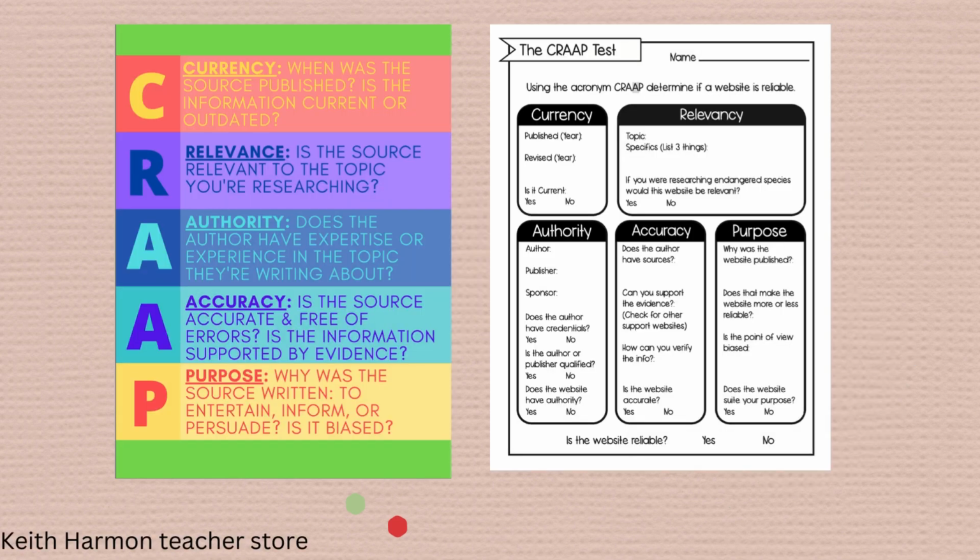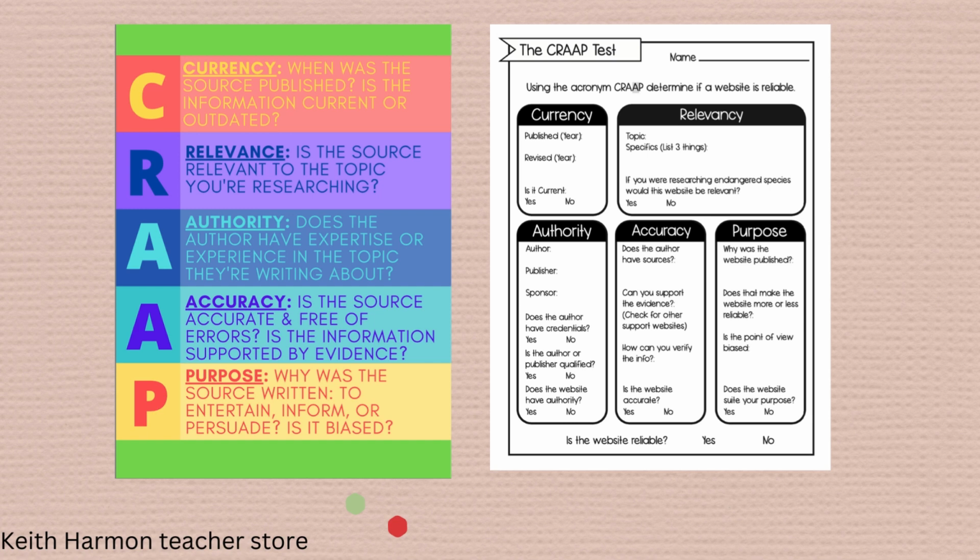Once they went through a couple, I then introduced them to the CRAP test as an acronym to help them determine the reliability of a source when looking online. We talked about the currency, relevance, authority, accuracy, and purpose of a resource and how they can go through those to help them determine if the source is likely reliable or not.